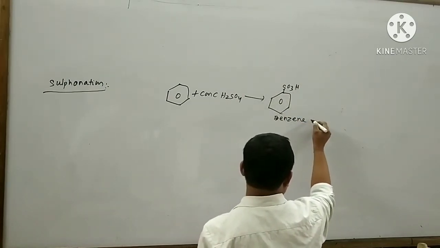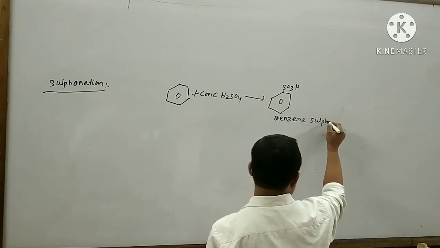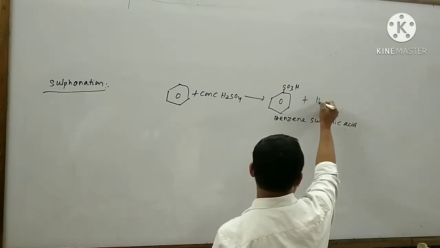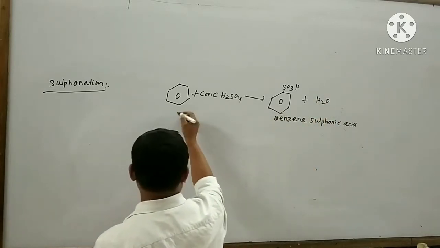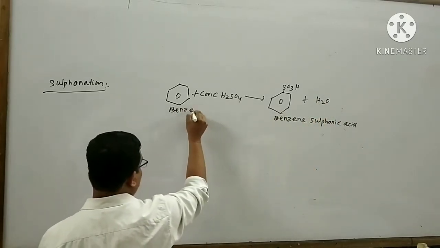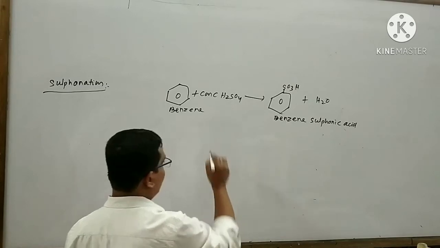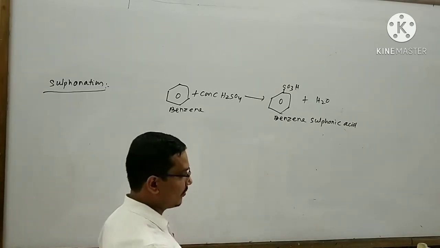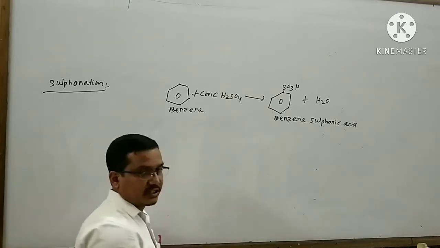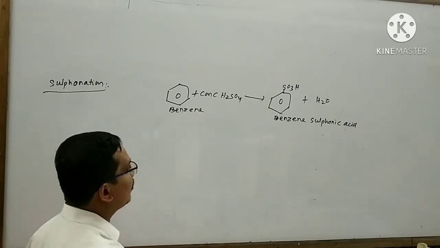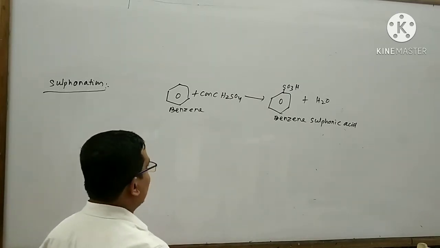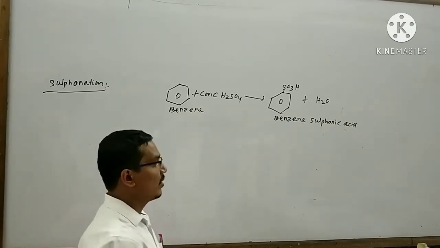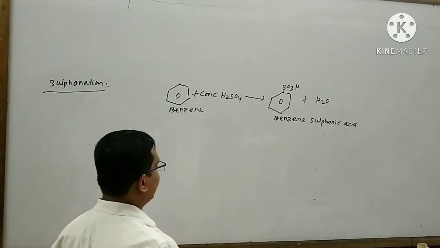This is said to be benzene sulfonic acid and the byproduct is water. This is benzene. Two molecules of concentrated H2SO4 are taken. One molecule of concentrated H2SO4 is used as catalyst. Another H2SO4 molecule reacts with the benzene to form benzene sulfonic acid.